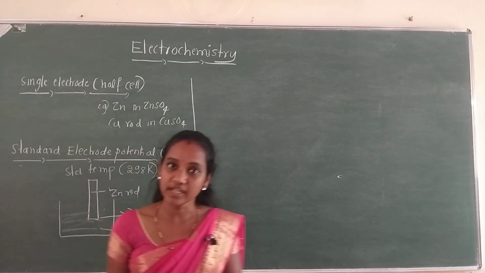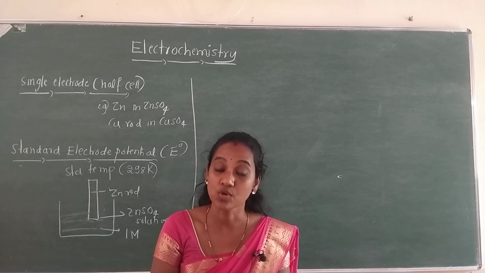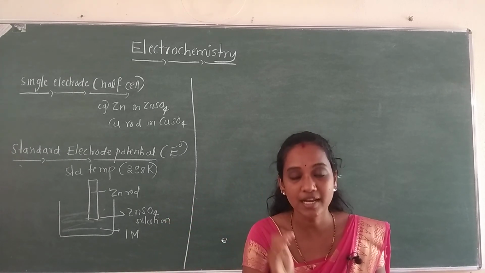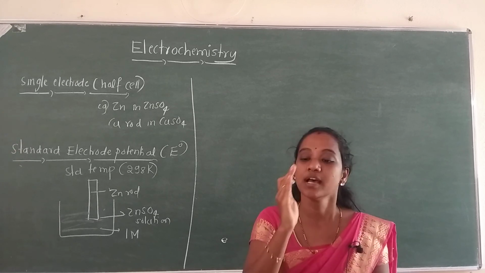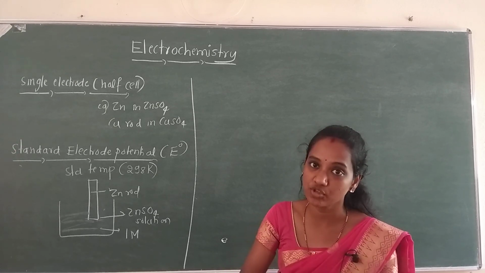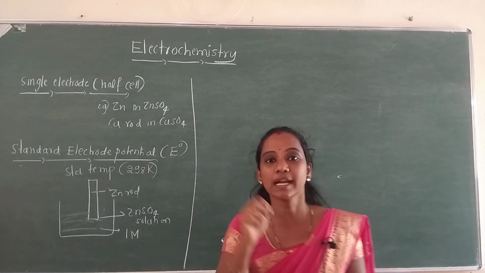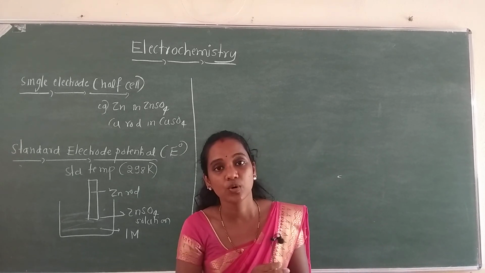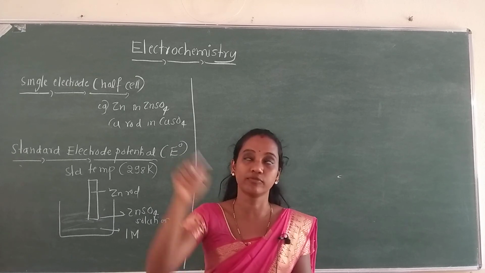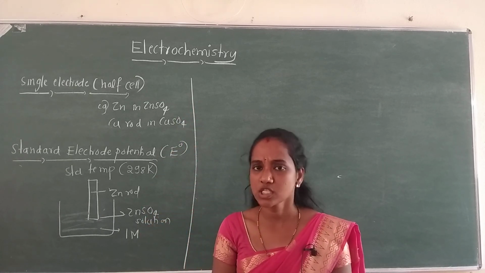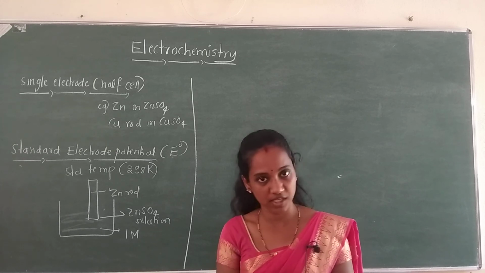Okay, now we also studied about electrochemical cells. So what do you mean by electrochemical cell? An electrochemical cell is a cell which converts chemical energy released during a spontaneous process into electrical energy, and it also involves the use of electrical energy to bring about non-spontaneous chemical change.